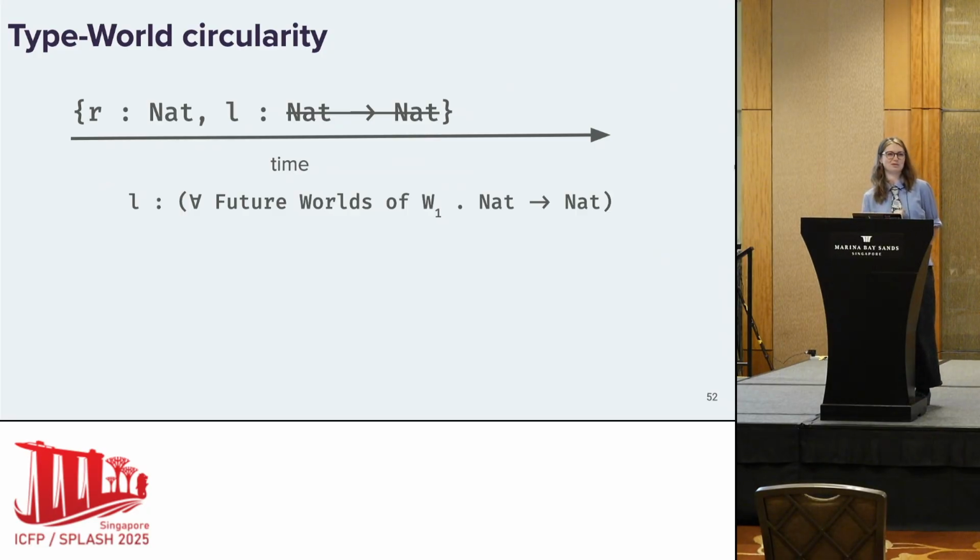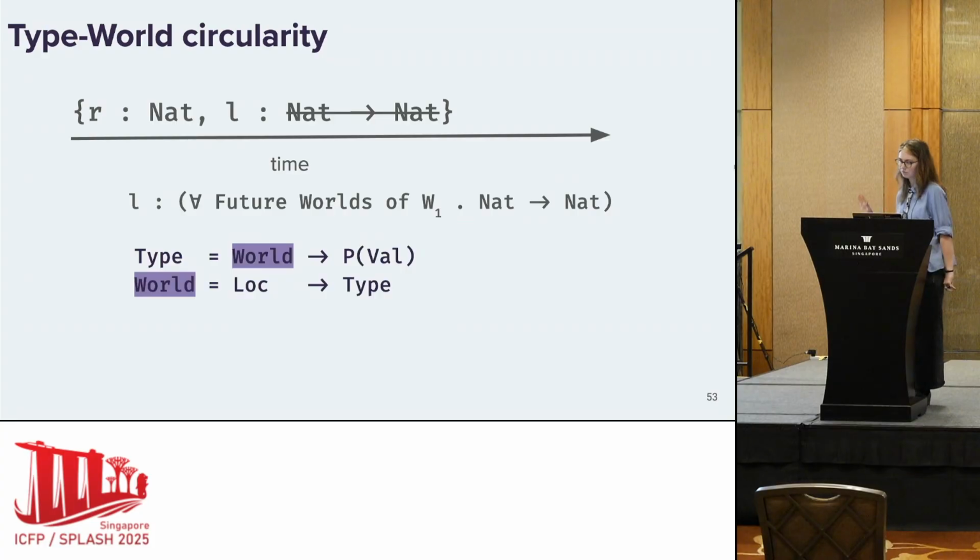This is exactly the point in time where we hit the type world circularity. The problem is we're trying to define worlds in terms of themselves, in terms of worlds. And this becomes a lot more clear if we look at the semantic equations. In describing a world, we're mapping locations to types, but types need a world to give us back a set of semantic values.